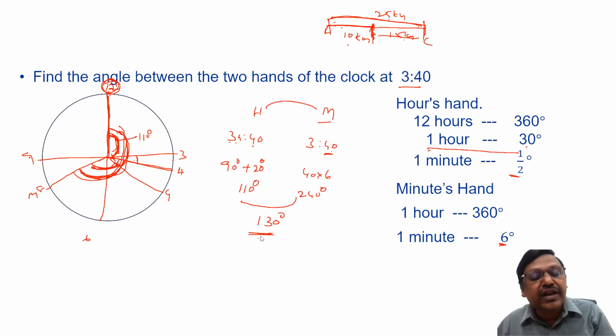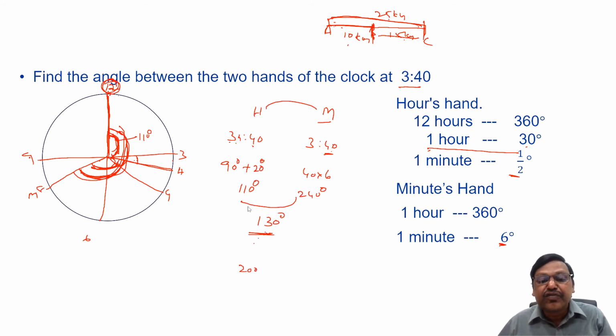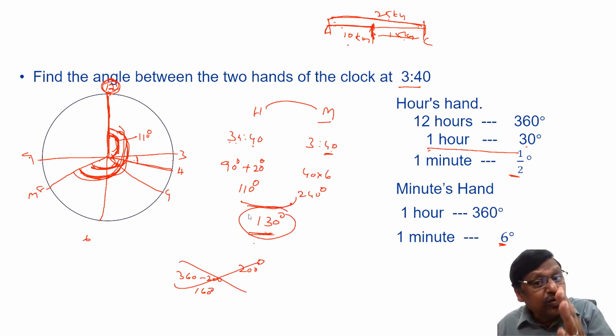So you have to ensure that this is less than 180. If it is more than 180, we take 360 minus that. Suppose this difference was 200, your answer cannot be 200, then what should I do? 360 minus 200, I would have said 160. But that is not a problem in this case. I get 130, which is less than 180, so it is acceptable. I said it is 130, we can take that.